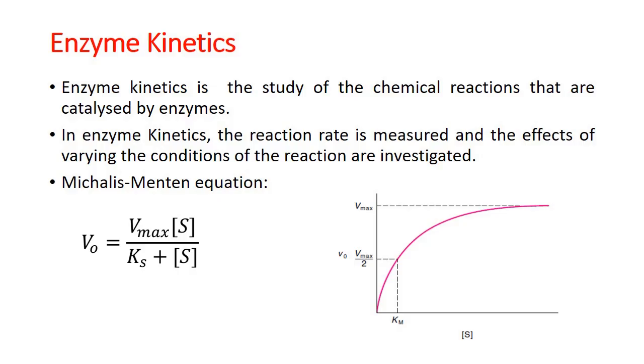In this plot, the popular plot of Michaelis-Menten kinetics called the hyperbolic curve, the reaction velocity of the enzyme catalyzed reaction is studied against the concentration of substrate. As the concentration of substrate increases, reaction velocity also increases. In first order reaction, when all the active sites of the enzymes are occupied by the substrate, the enzyme is saturated with the substrate, and if we further increase the substrate concentration, there is no increase in the reaction velocity and the enzyme reaches its maximal activity, called Vmax. Km is the substrate concentration when V0 is equal to half of Vmax.